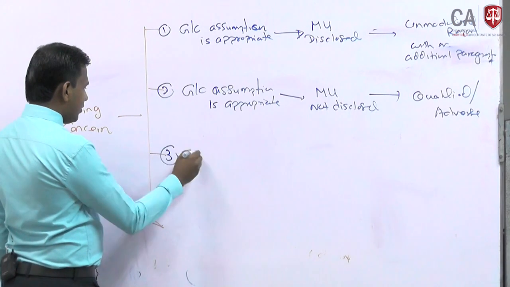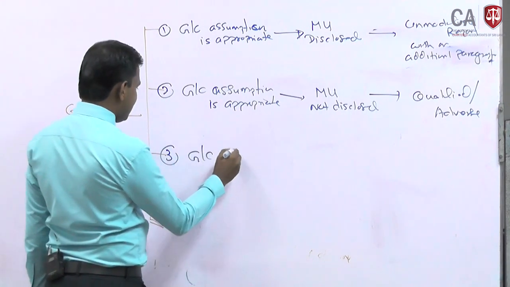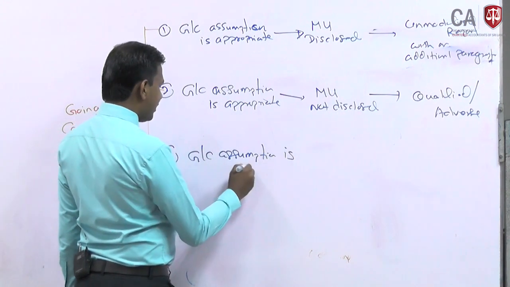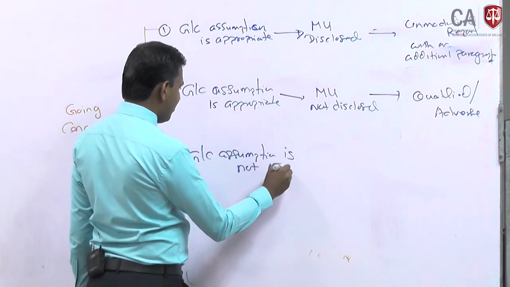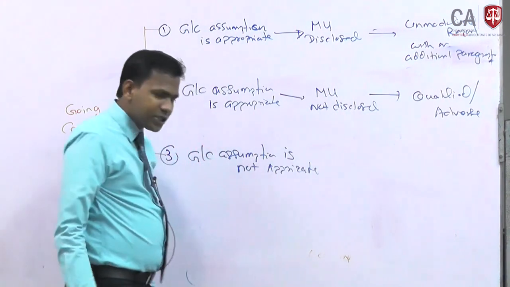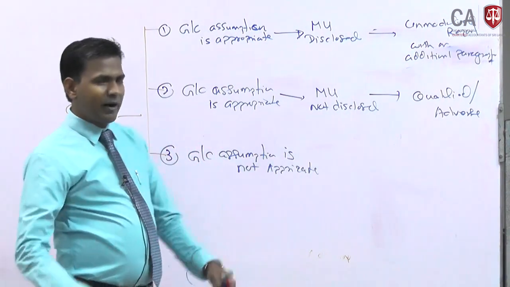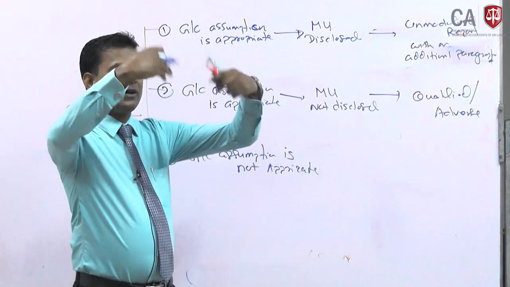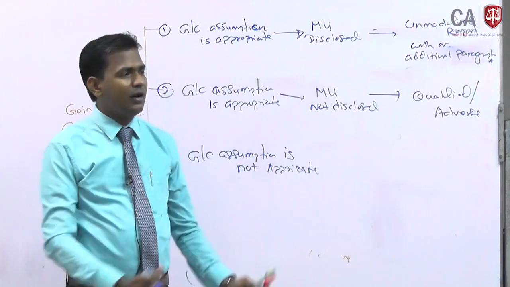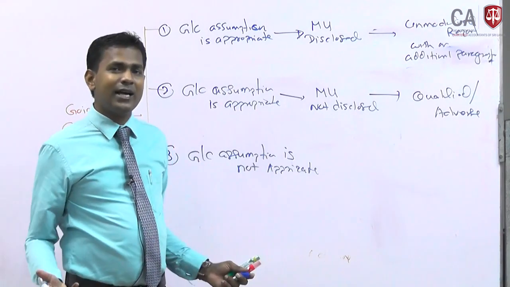Number 3: the going concern assumption is not appropriate at all. Like in a perpetual treasury, the management says the company will continue for the foreseeable future, more than 12 months, or 5 years, 10 years, and gives the budget, financial statements, cash flow, everything.